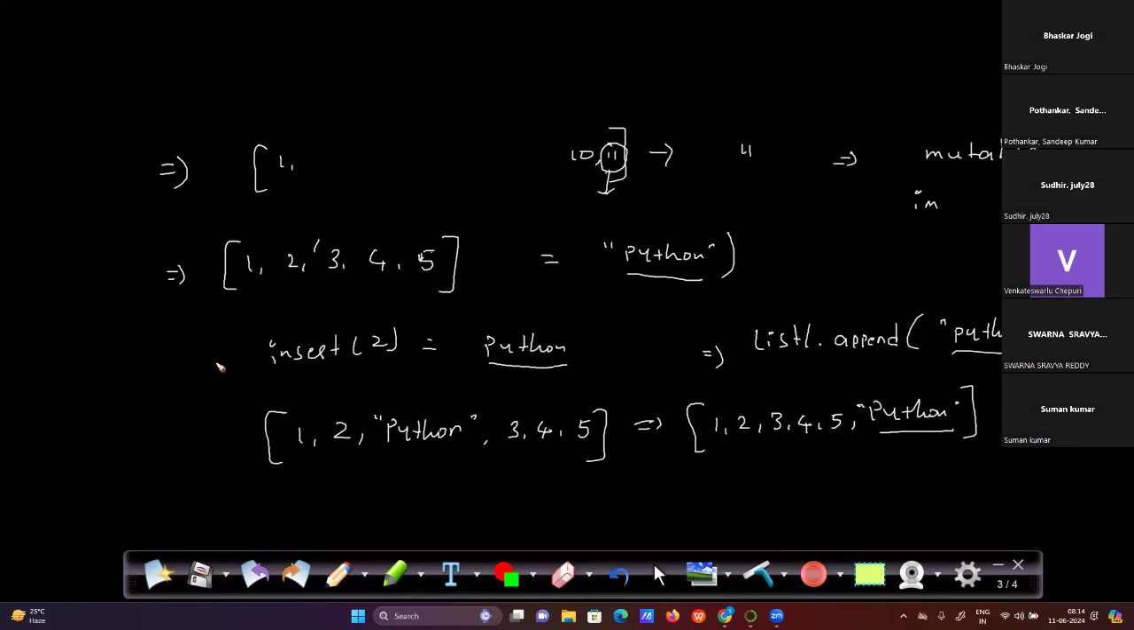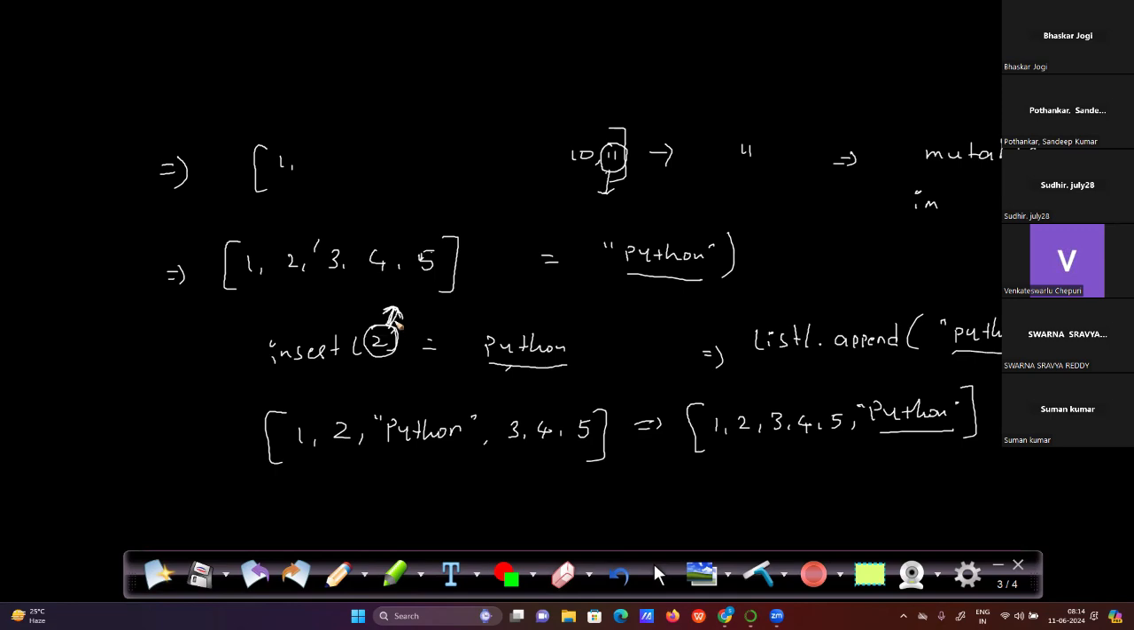Is the 2 in insert a position or a value? It is an index position, not the value. So with insert of 2 and Python, it will store Python at the second index position. The number you write, 2, is an index value, an index position, not the value.